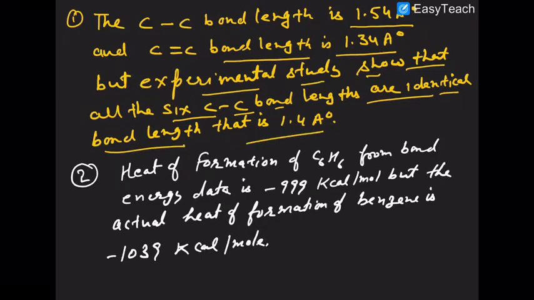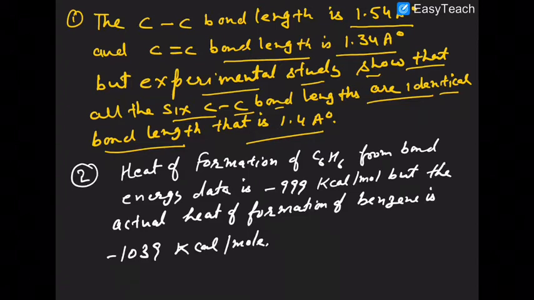So all the 6 carbon-carbon bond lengths are equal, all of them 1.4 angstrom. What do you mean by that? It means the value is in between double bond and single bond. Okay, and the most effective evidence comes from the thermodynamic data.